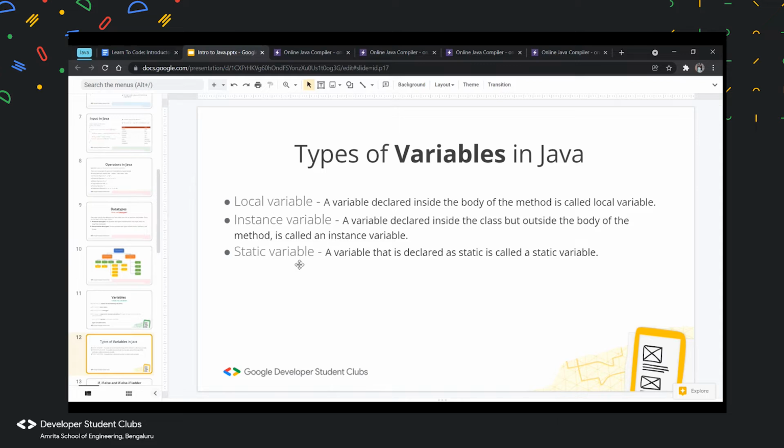Now moving on to static variable, a variable which is declared static is called a static variable. It is not local, and you can only have a single copy of a static variable and share it among the whole class. So these are basically the 3 types of variables. You will learn more about methods later on in this session.